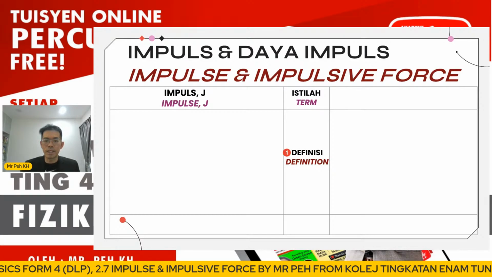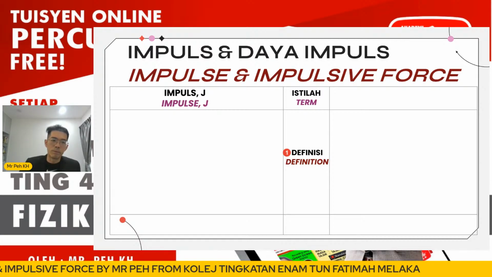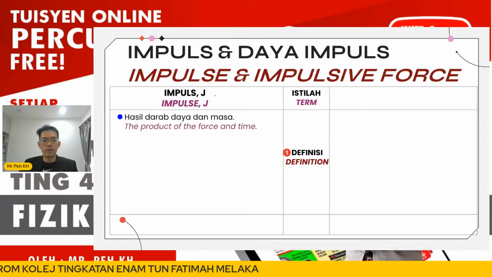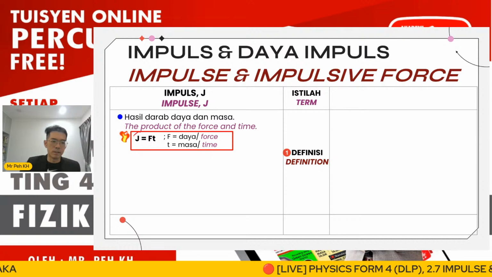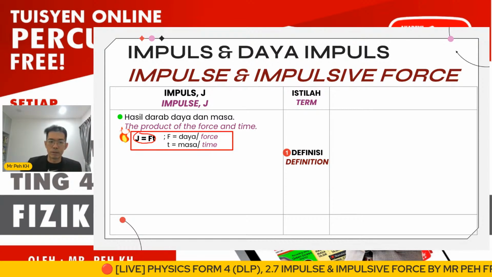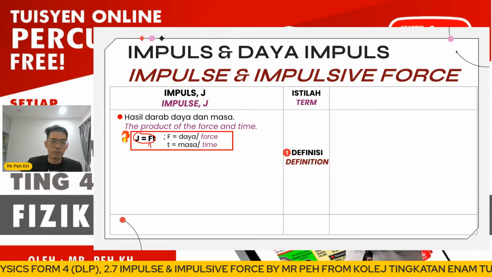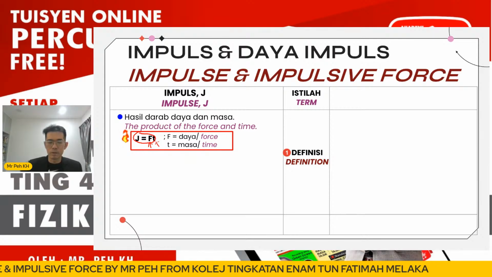Okay, so first, let us go through the definition for impulse. So the impulse, we're using symbol capital J here. The definition is the product of the force and time. So you can apply this equation to give your definition for impulse, which is, again, the product of F and t, where F represents the force and t represents the time.